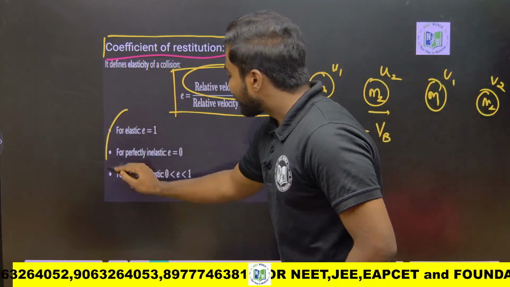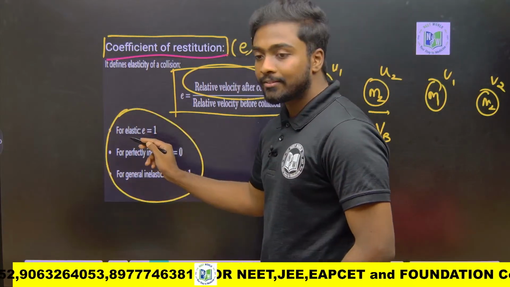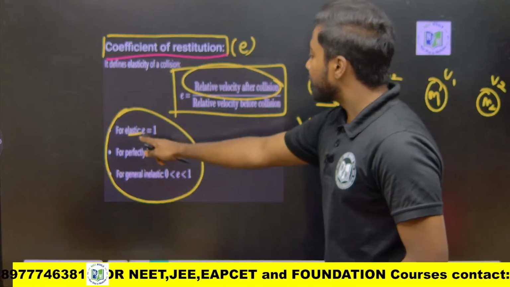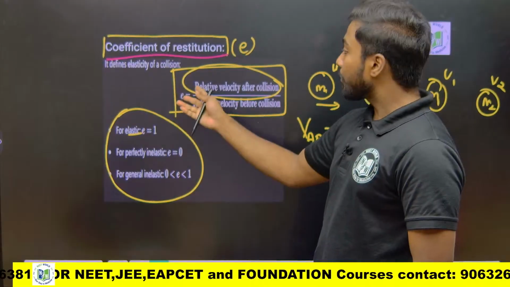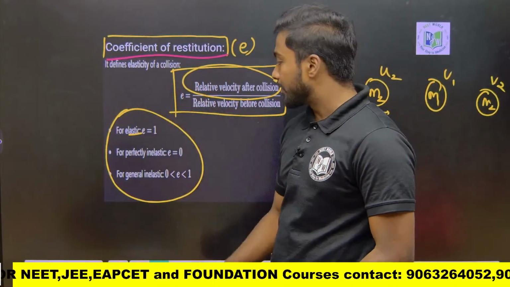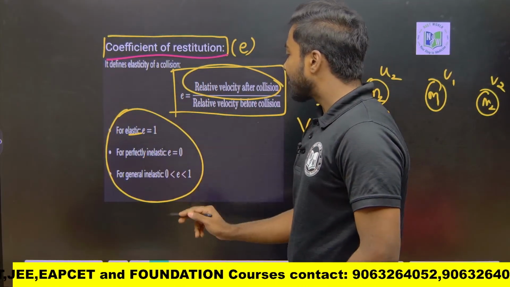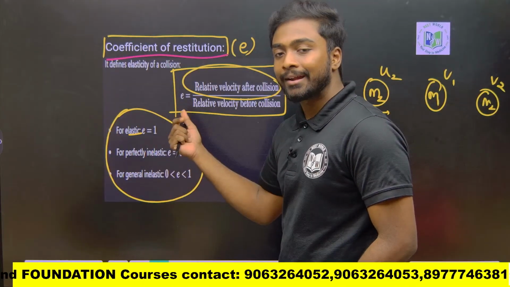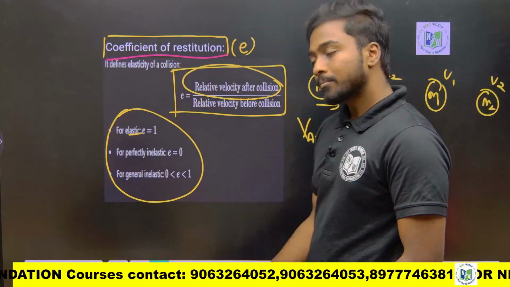So there are 3 cases. E equals 1 for elastic. Perfectly elastic means E equals 1, where momentum and kinetic energy are conserved. Perfectly inelastic means E equals 0, where momentum is conserved but kinetic energy is not conserved.